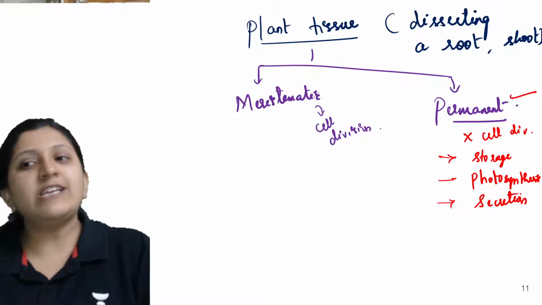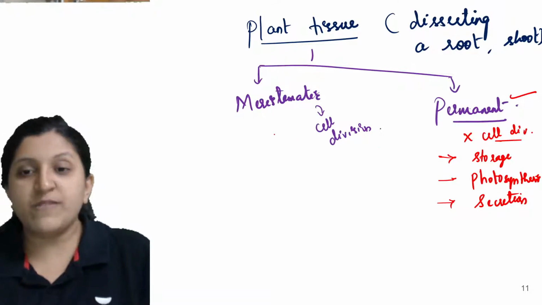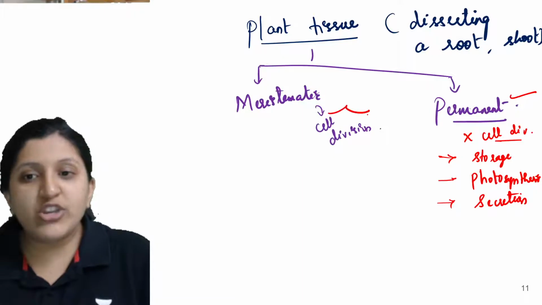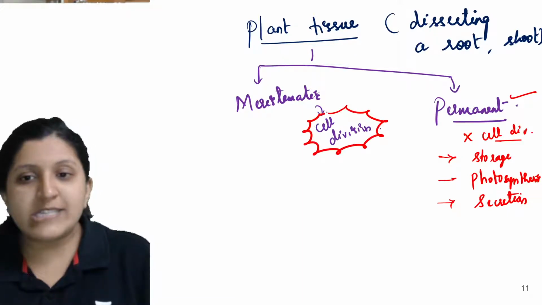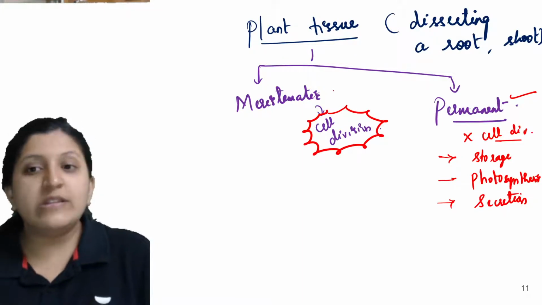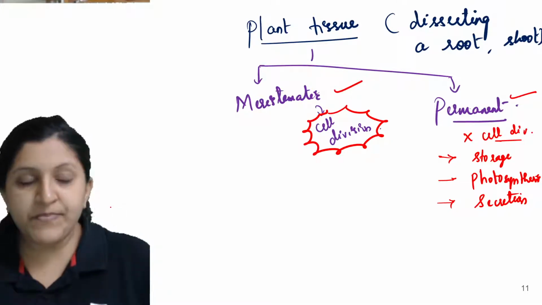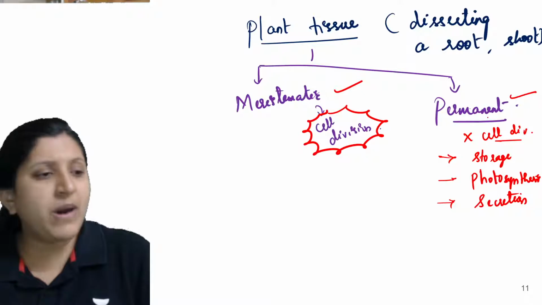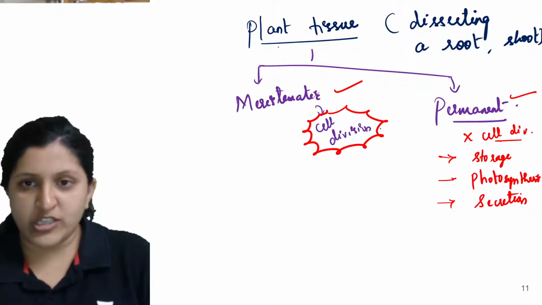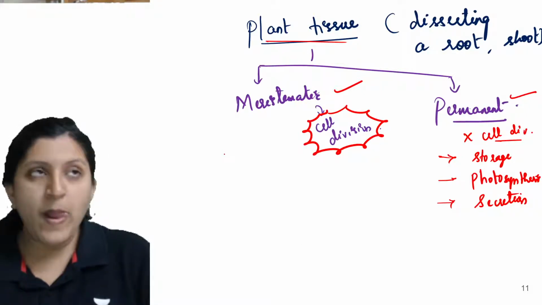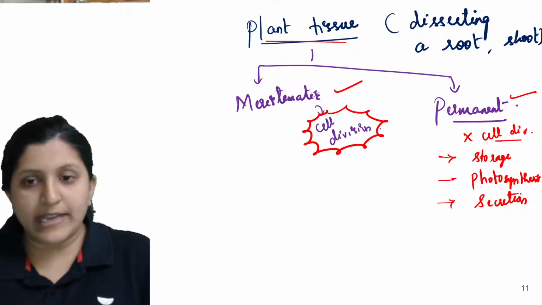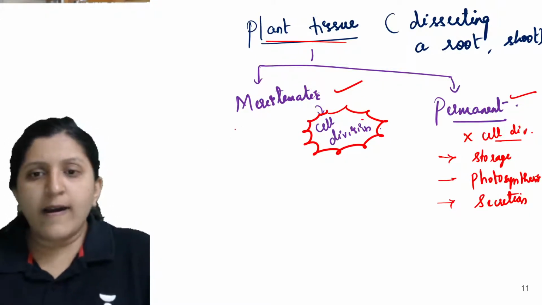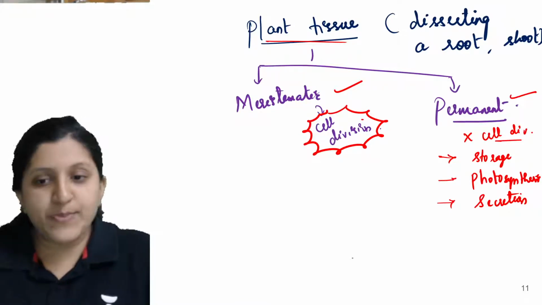Anyway, it is not doing the function of cell division. So who looks after the cell division then? Cell division is done by the meristematic tissue. This is the tissue which does the cell division function, whereas the permanent tissue does all these other functions. Now we classify this meristematic tissue. We'll be studying this in detail. Now how are we classifying this meristematic tissue?